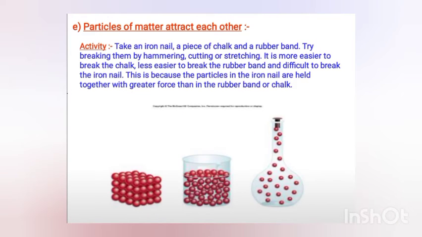How can we say that the particles of matter attract each other? If you take any chalk, a rubber band, or an iron nail, in the case of solids the particles are tightly packed. They have strong forces of attraction between them. In the case of liquids, the force of attraction is less. In the case of gases, the force of attraction is very least. That's why the particles are moving very far apart from each other.